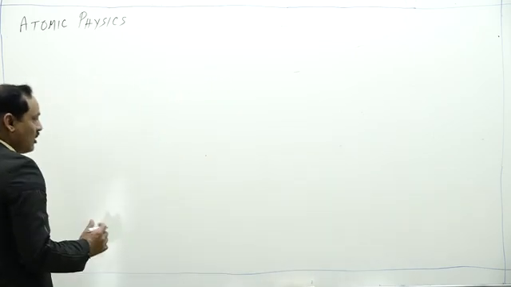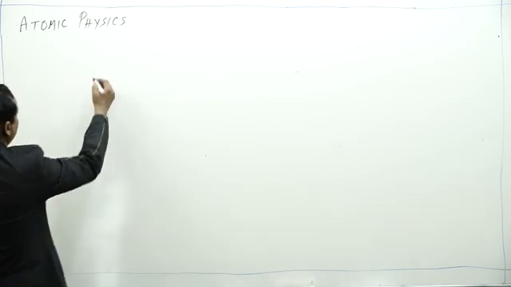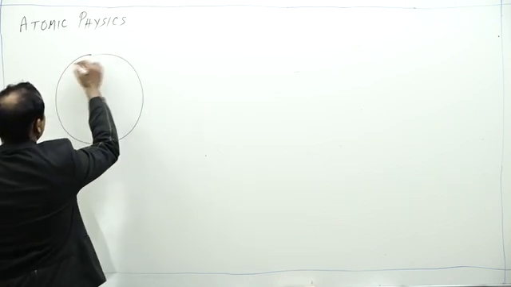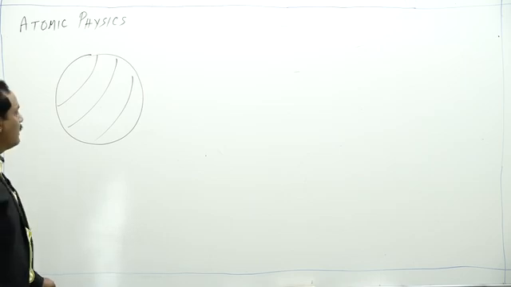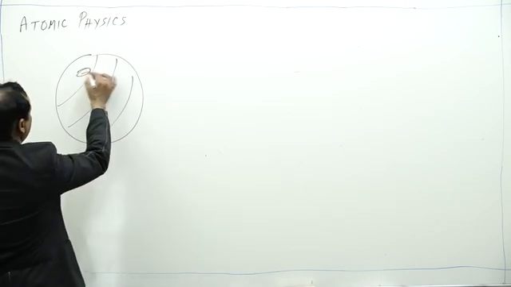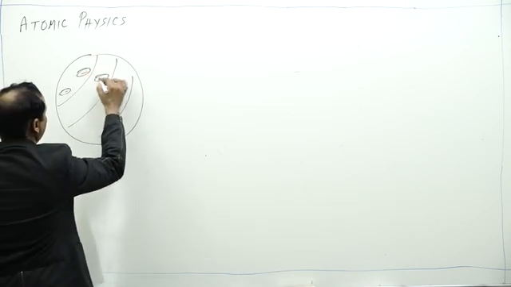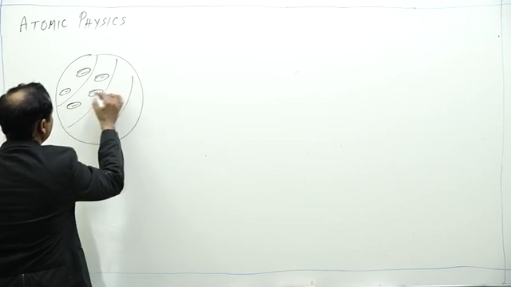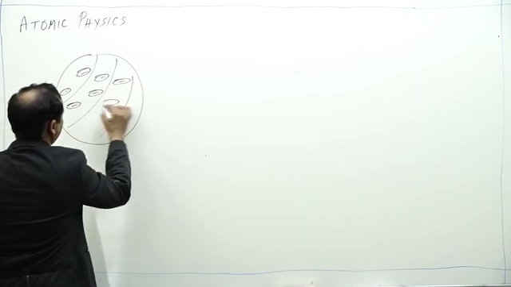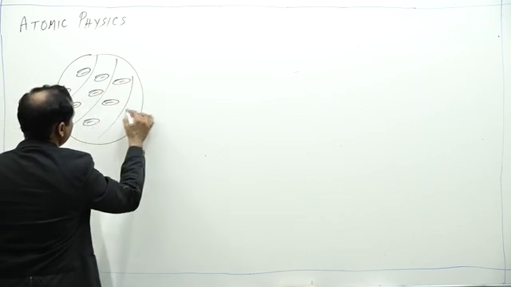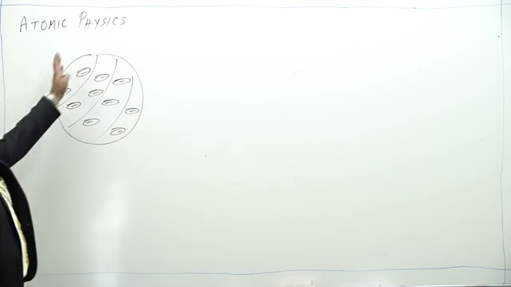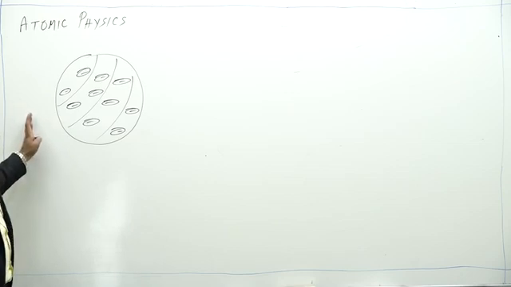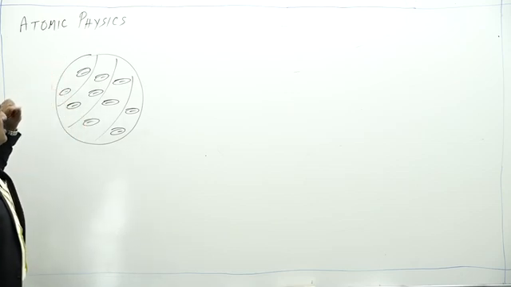How did Thomson incorporate the concept of electron? He assumed atom to be a uniformly distributed positively charged sphere with electrons embedded in it like seeds in watermelon. So Thomson assumed that electrons are present inside the atom like seeds in watermelon, and the entire atom is positively charged, uniformly distributed.